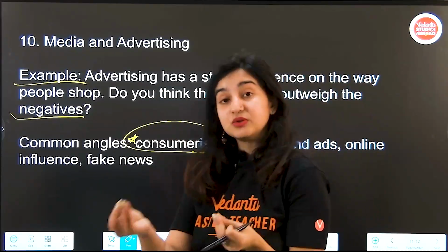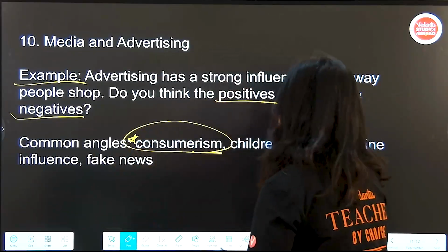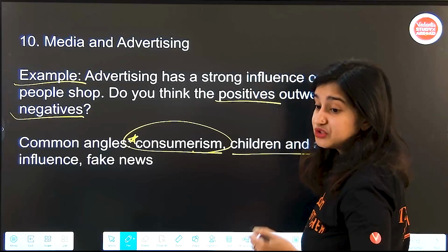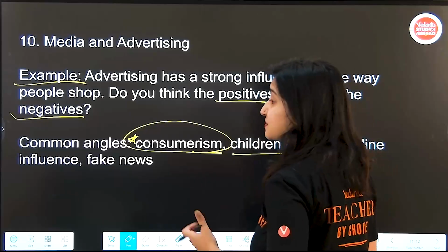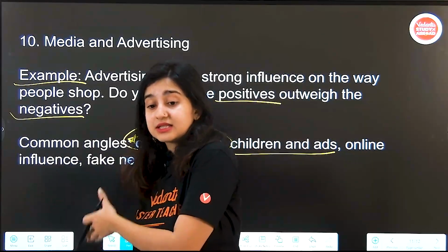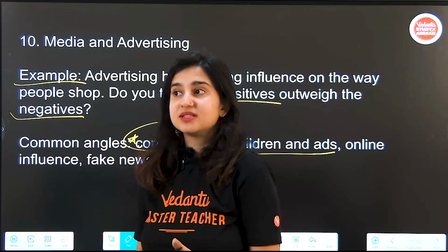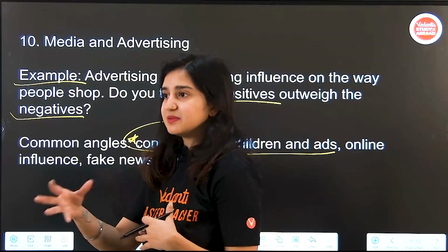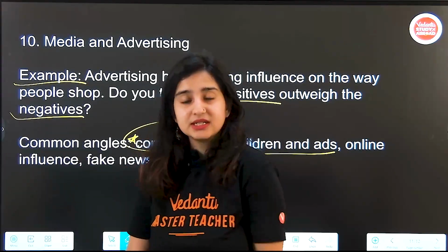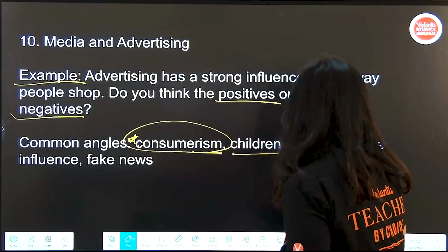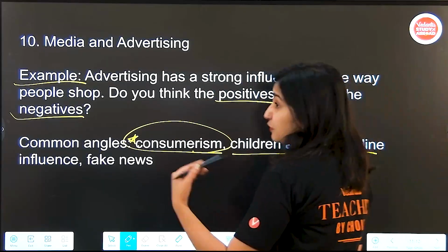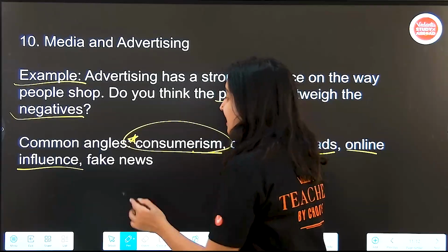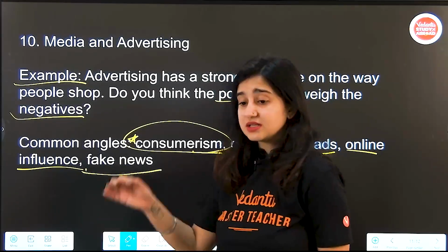So this is how you need to learn domain specific words. Children and ads. Do ads have a negative influence on children? Should we protect children from ads because children don't have critical thinking skills? They will not be able to assess whether or not this product has a value addition in their life. They will simply see a cartoon they like endorsing a product and they would want it. Next, you have online influence, influencers influencing you to buy things even if they don't use it just because they got a brand deal. And fake news is a big one.